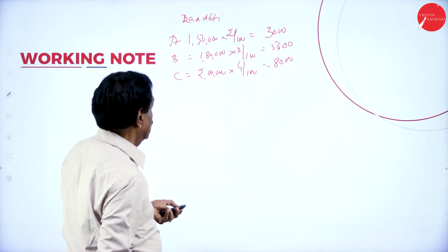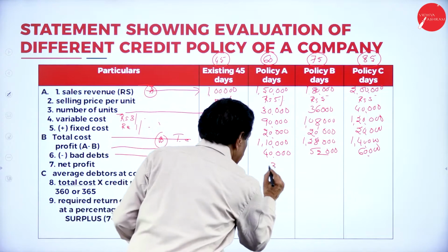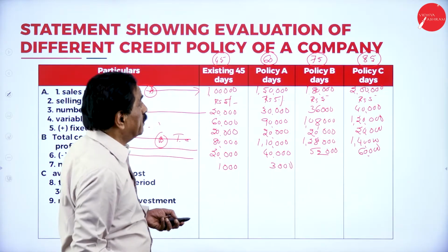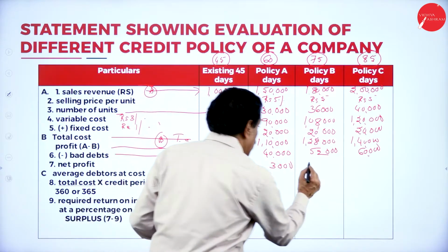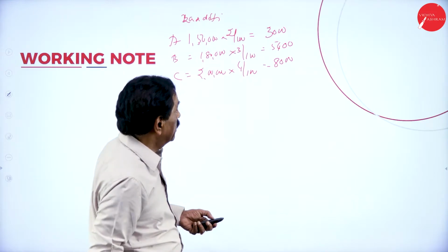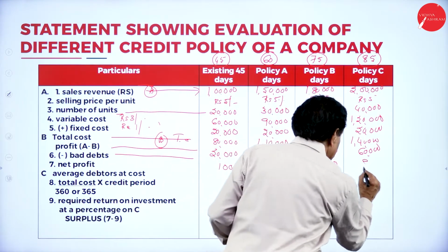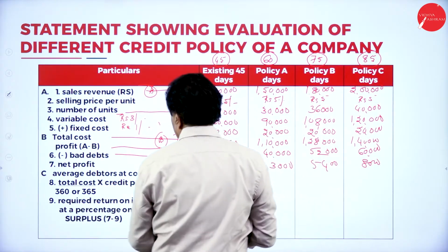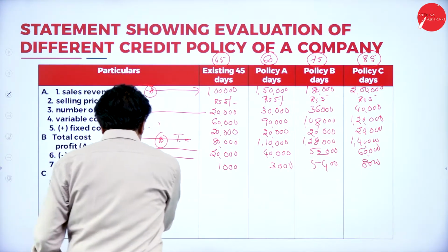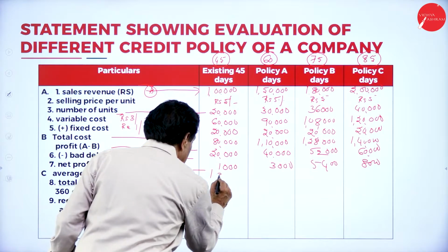Second is 3,000. 2% of 1 lakh. Next 3%, 5,400. We're going to see 8,000. Deduct from net profit. Your profit is 20 minus 1 is 19,000.